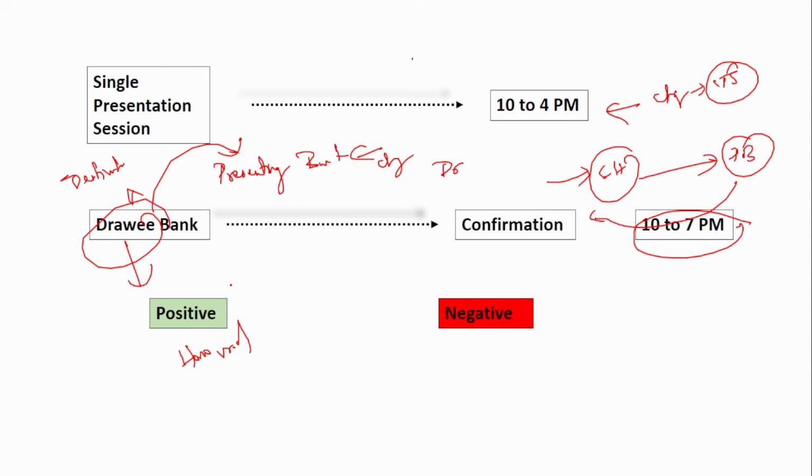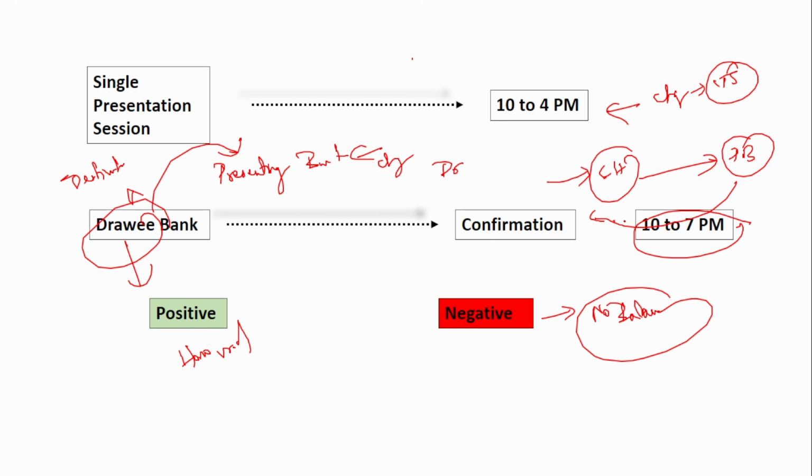If it is a negative confirmation, it means that the check will not be honored because there is no balance, so the transaction cannot be completed. These two types of confirmation will be sent by the drawing bank.